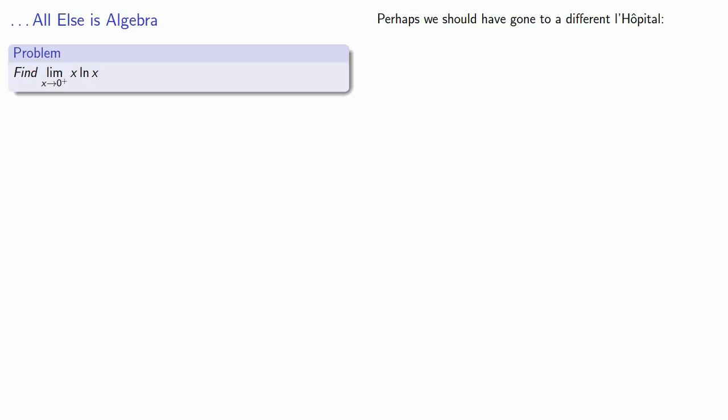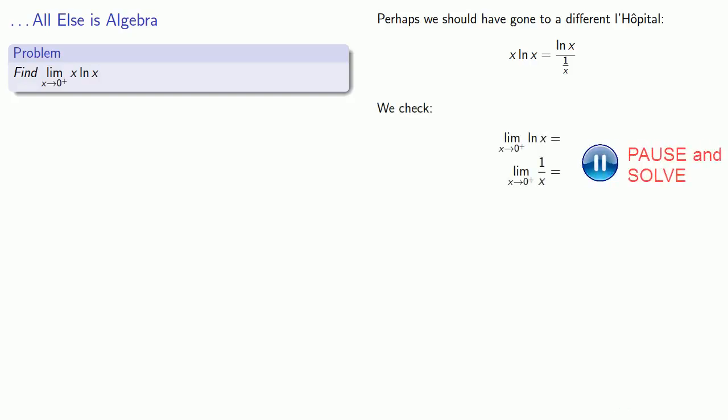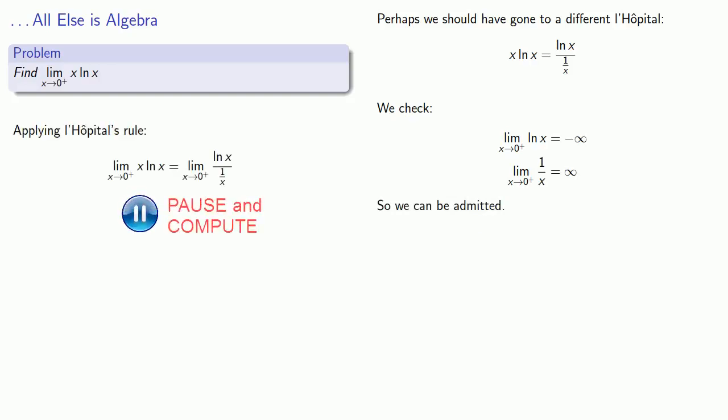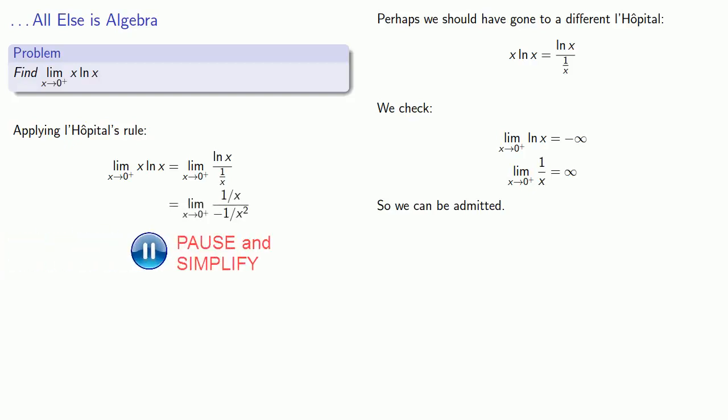So instead, I'll try this algebraic substitution. x log x is log x over 1 over x. We'll check our admissions requirements. And we are allowed to get into this L'Hopital, so we'll apply L'Hopital's rule. Do a little bit of algebra. And now we have a limit that we can find directly.